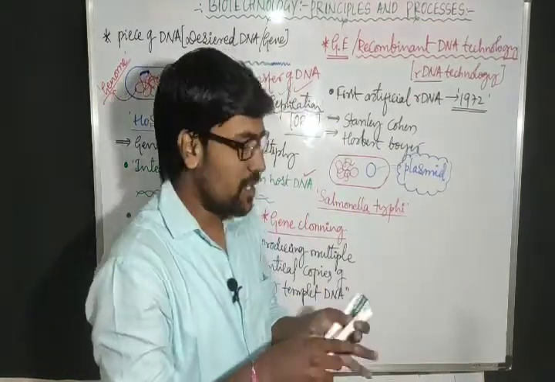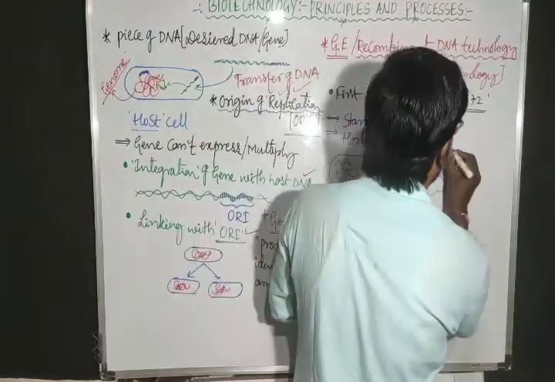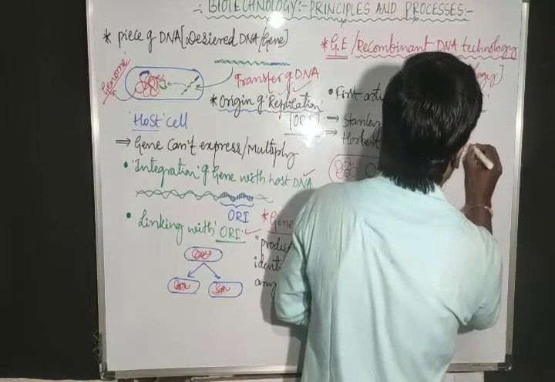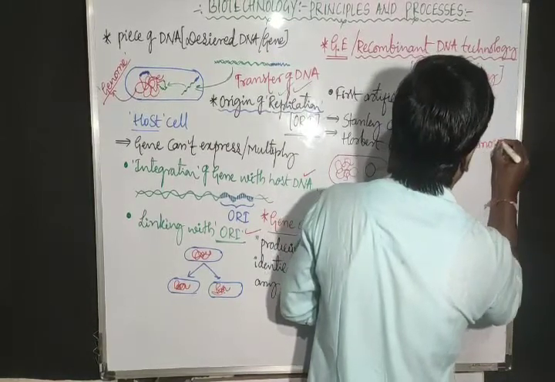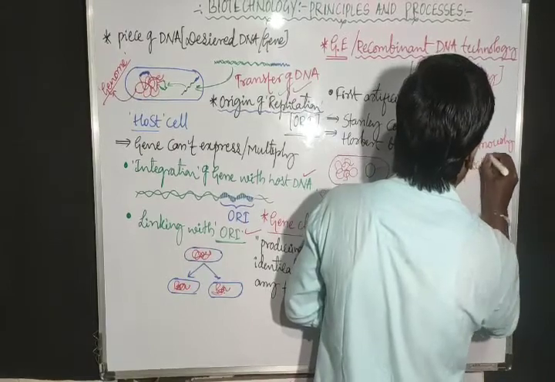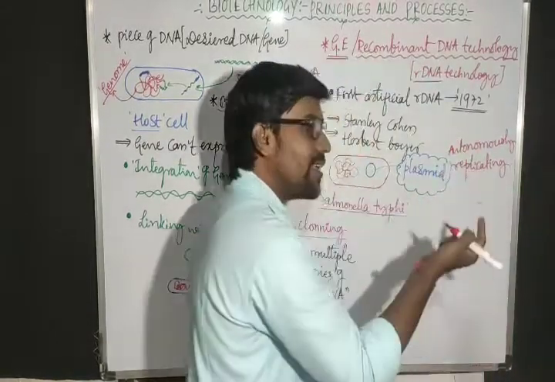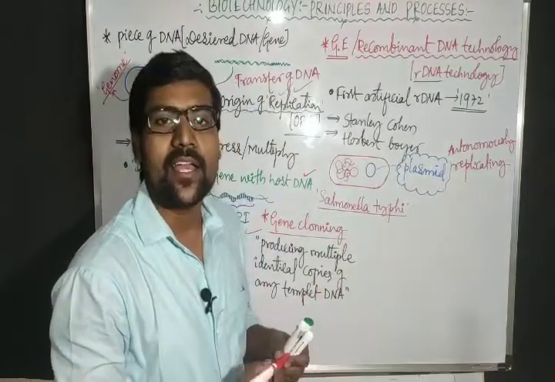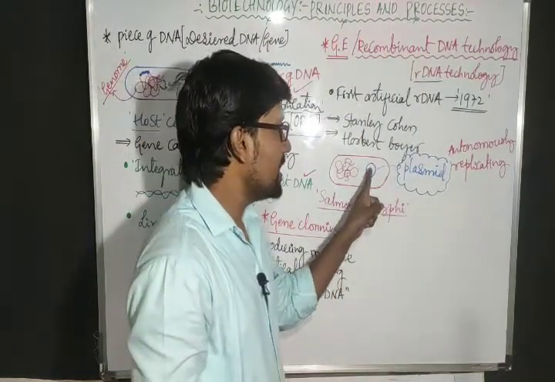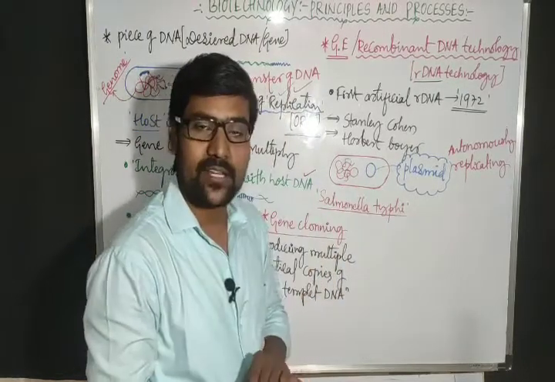Because of that, we refer to this plasmid as autonomously replicating, a circular extra chromosomal DNA. Autonomously replicating means it is replicating on its own and not depending on this DNA.